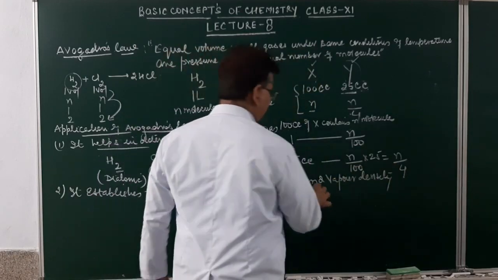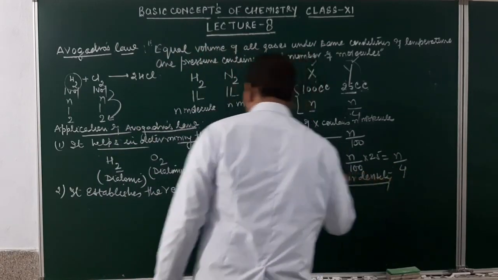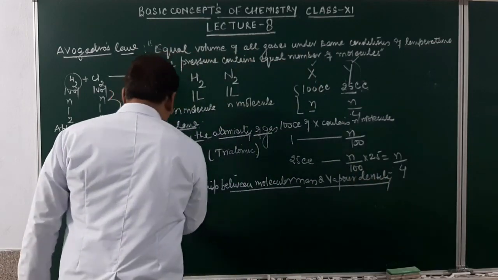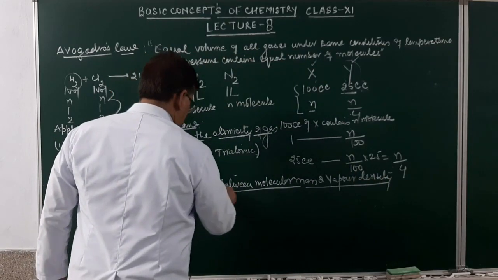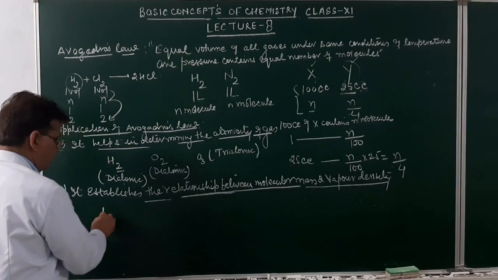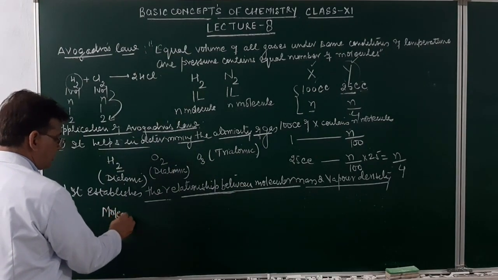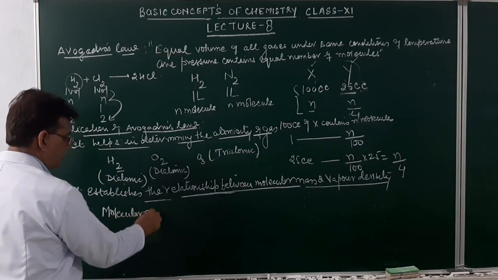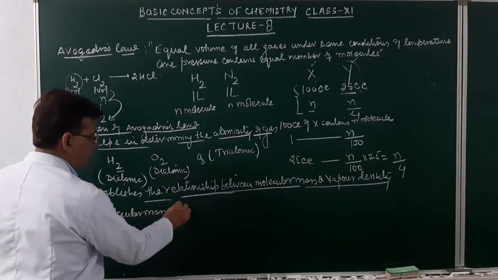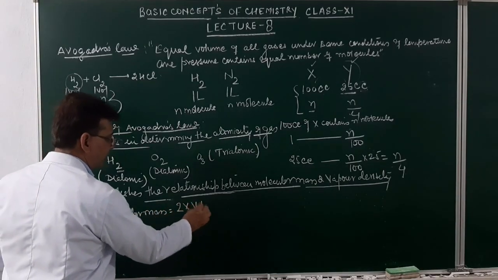How does it establish a relationship between the molecular mass and the vapor density? Just see over here. We all know molecular mass will be equal to 2 into vapor density.